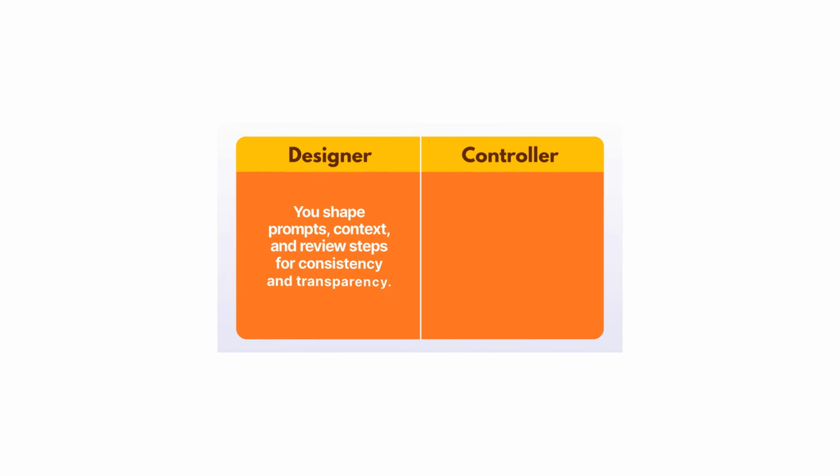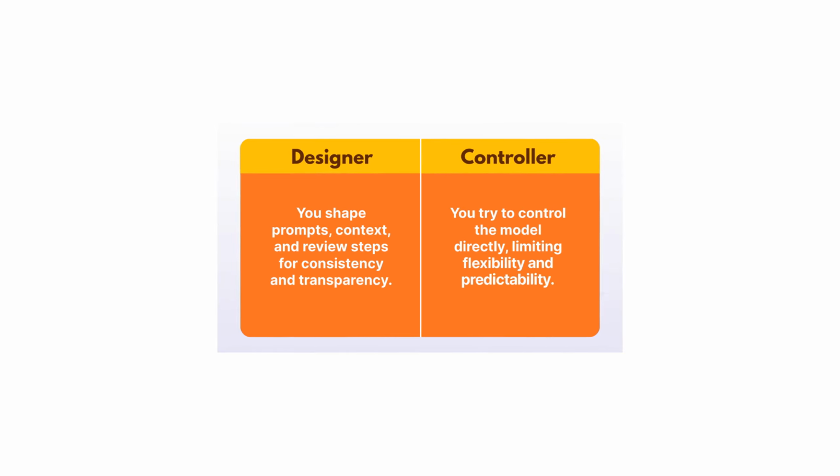Designer, controller. As a designer, you shape prompts, context, and review steps for consistency and transparency. As a controller, you try to control the model directly, limiting flexibility and predictability. Next, Why Control Fails, Episode 1, Season 2. In the next scene, we will explore why control fails and how governance turns unpredictability into structure.